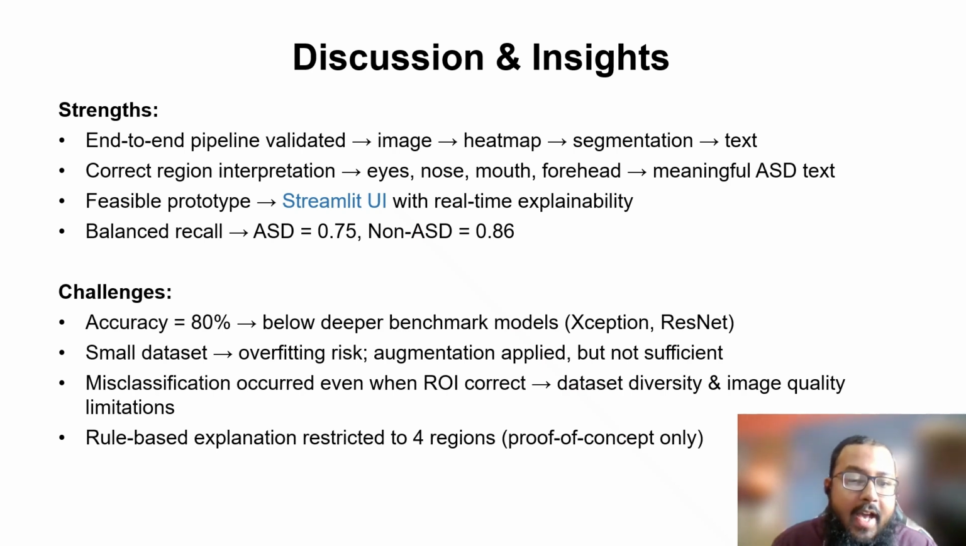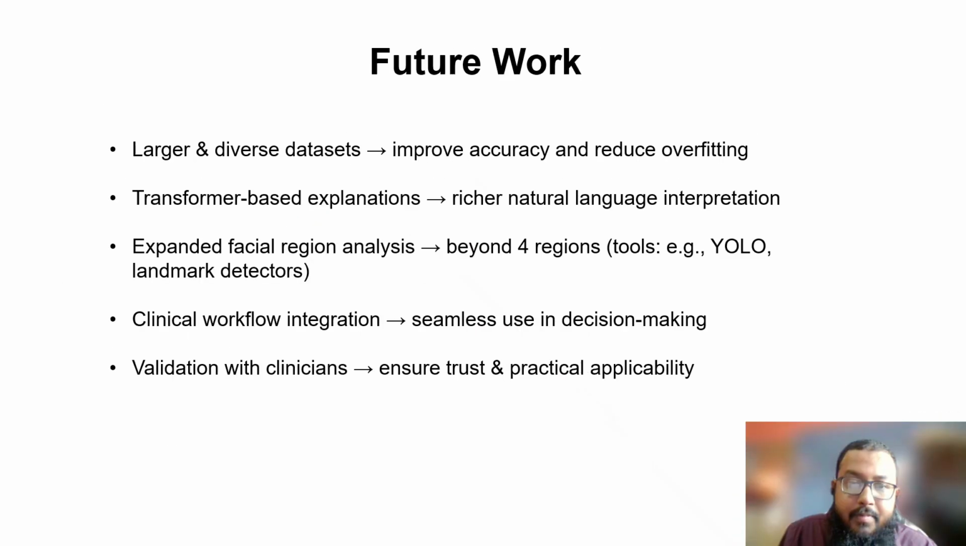The small dataset has an overfitting risk, and although augmentation techniques were applied, they are not really sufficient. There is also misclassification in some facial images. It's focusing on the region of interest, but misclassification occurs. We have figured out that the reason is the dataset diversity and the image quality. And therefore, as a proof of concept, we have restricted the explanation to the four regions.